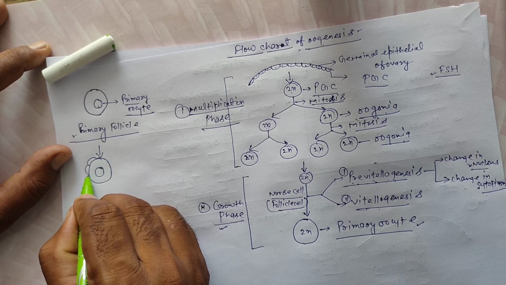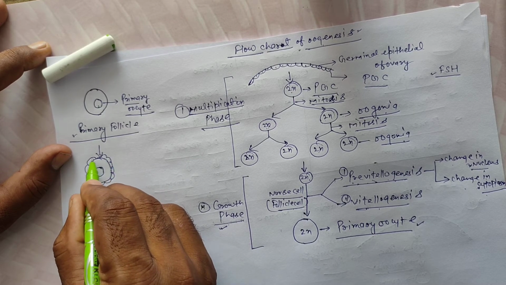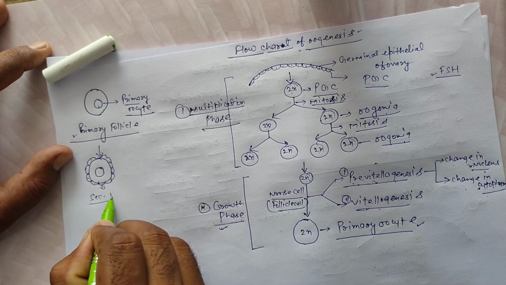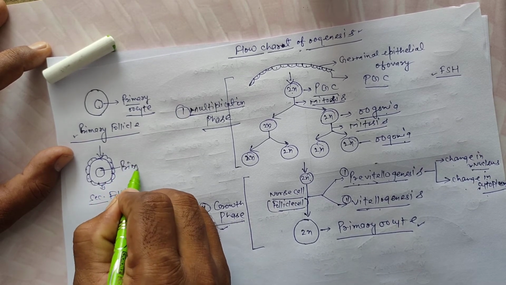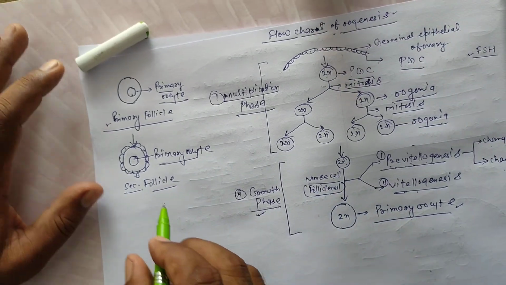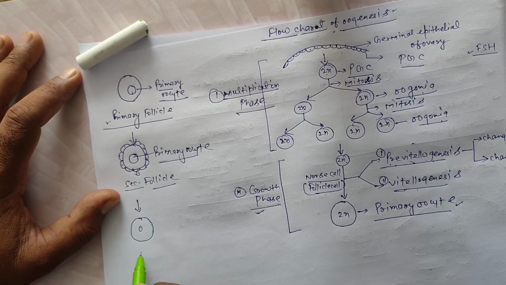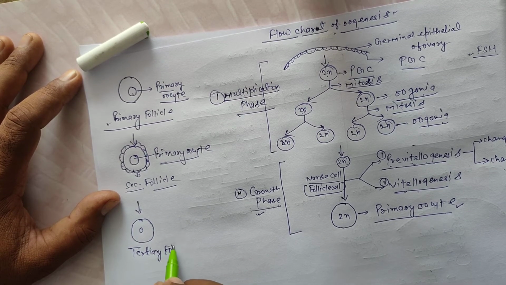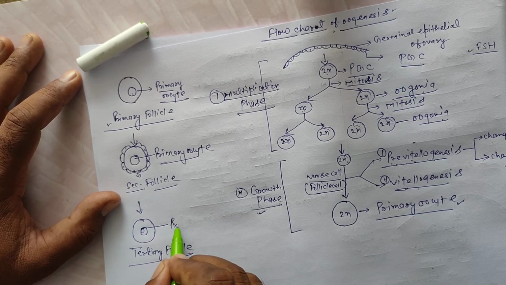Again, another layer of follicle cells arranges around. It is called the secondary follicle. But inside is the primary oocyte. Again, another layer is deposited on the secondary follicle, so it forms the tertiary follicle. Inside the tertiary follicle is the primary oocyte.